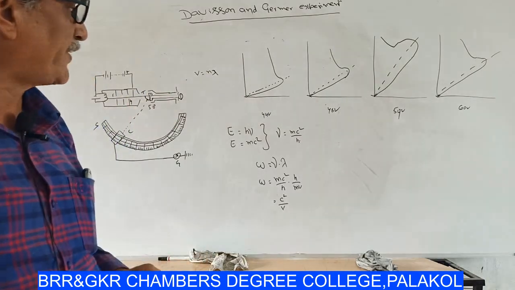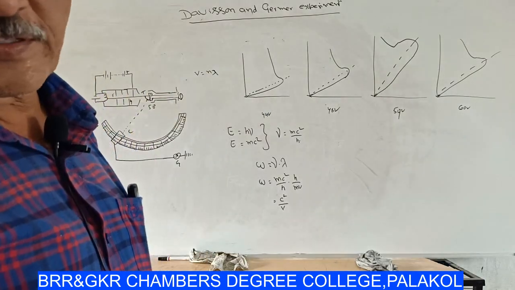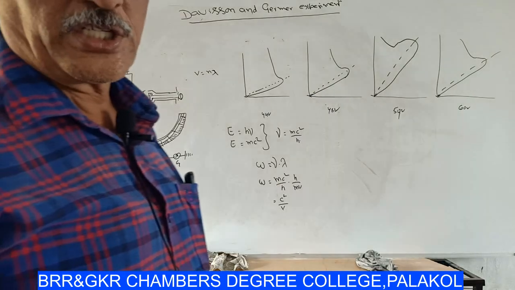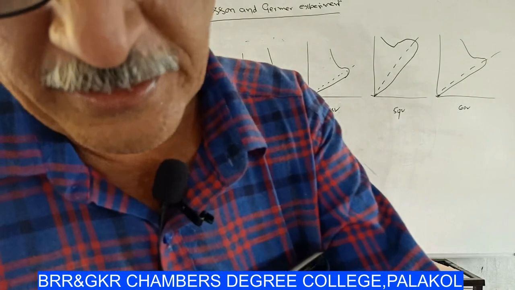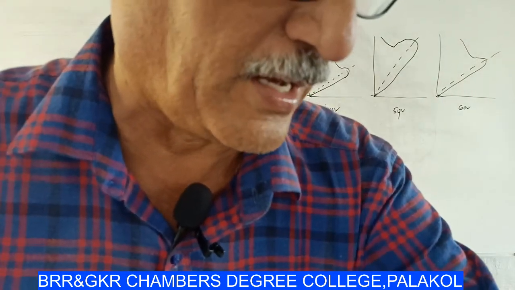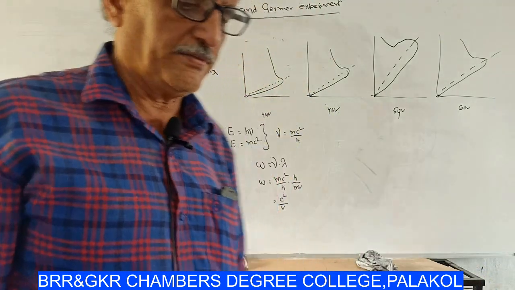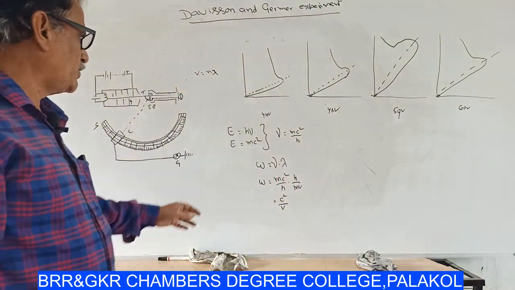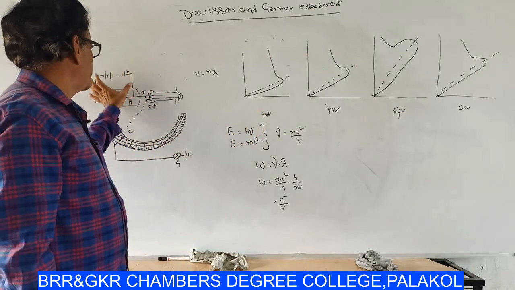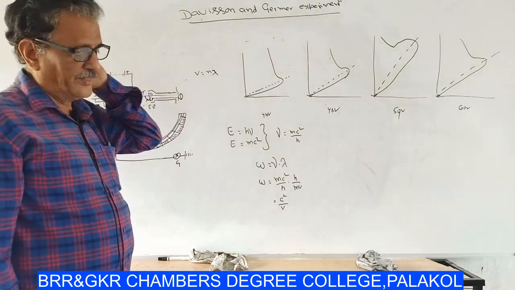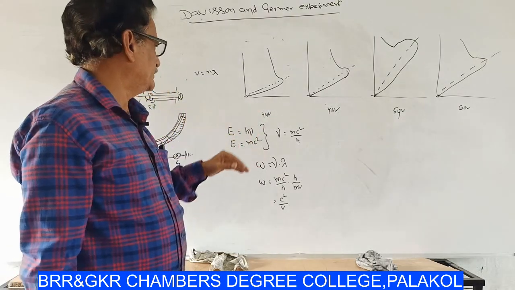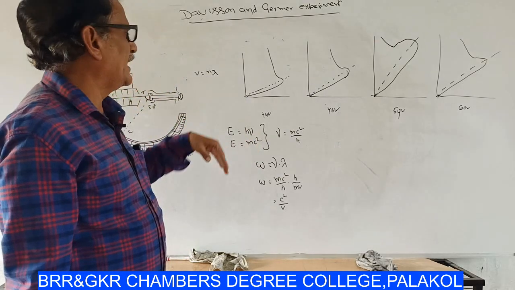A graph is drawn between the colatitude and intensity, and the graph is called a polar graph. So at 44 volts potential difference, that means when the potential difference applied between these 2 points is 44 volts, the intensity is observed at different colatitudes.